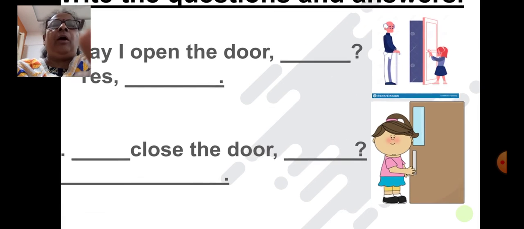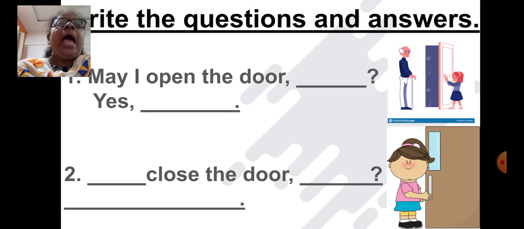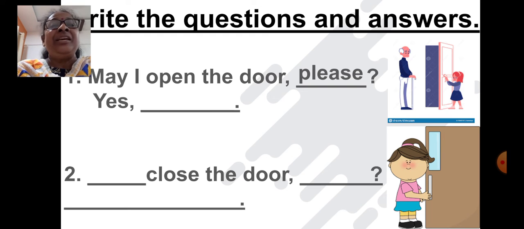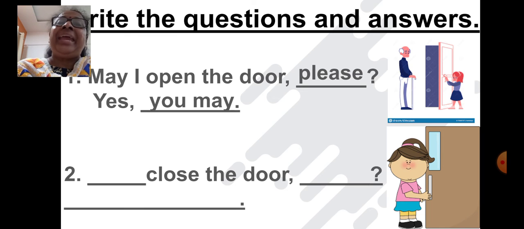See here. Now, write the questions and answers. First one. May I open the door? What will you write over there? See, this girl is opening. May I open the door please? That girl is asking that man, may I open the door please? So what does the man say? Yes, you may. Now second one.